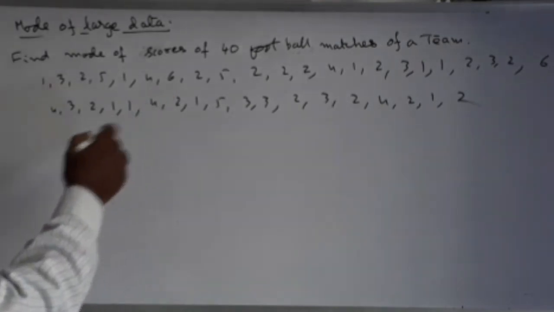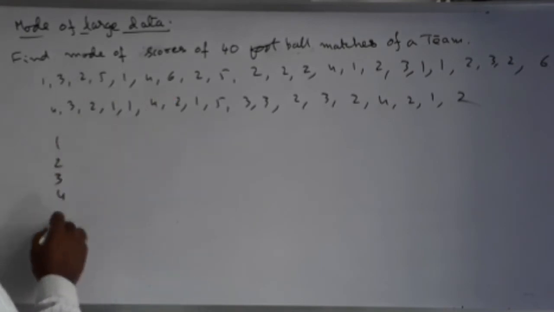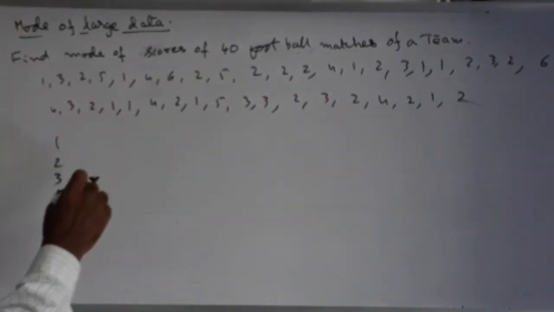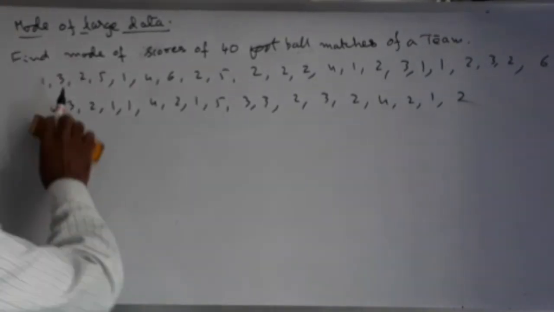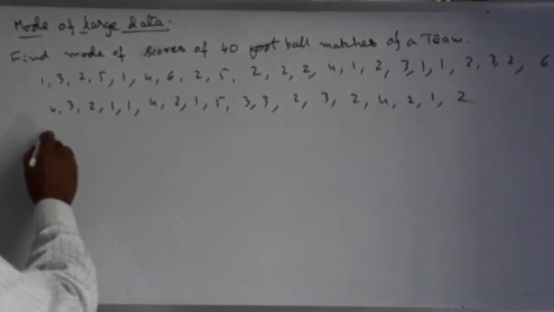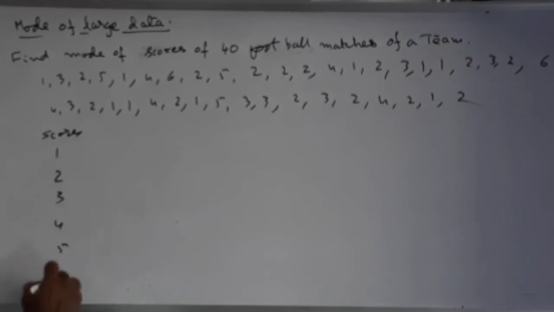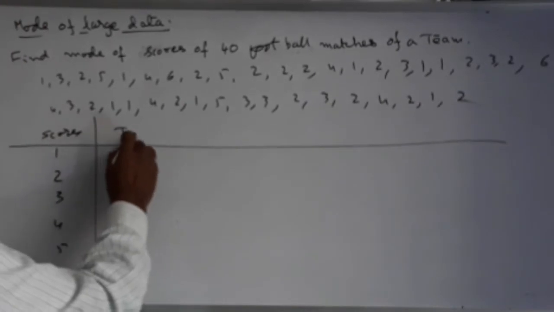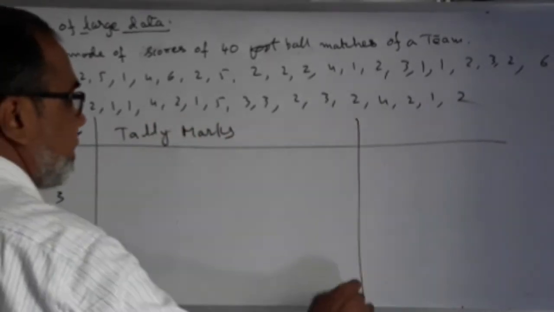The least score is 1, and then 2, 3, 4, 5, 6 are also there, and there is no 7. So these are the scores they have scored. So we will write scores 1, 2, 3, 4, 5, 6, then tally marks, and frequency.